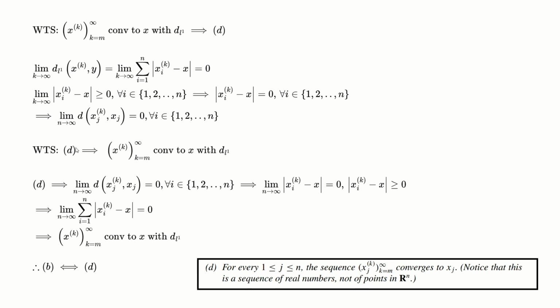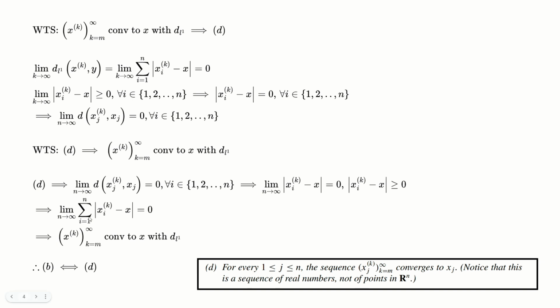Now I want to prove that D implies xk converging to x in L1. Let me unpack the definition of what D is saying: individually, these are all sequences that converge. For this part, I'm assuming that the distance metric for this convergence is the normal absolute value function, which I think is fair because what else would it be? This is equal to 0, and this is then greater than or equal to 0, and by the squeeze theorem, it's equal to 0.